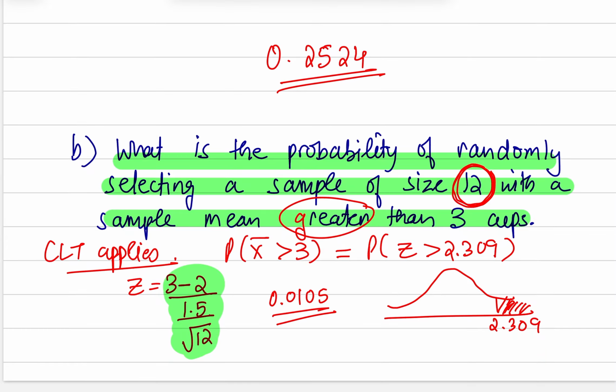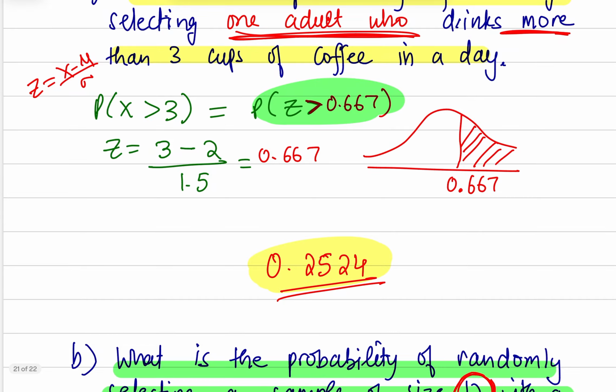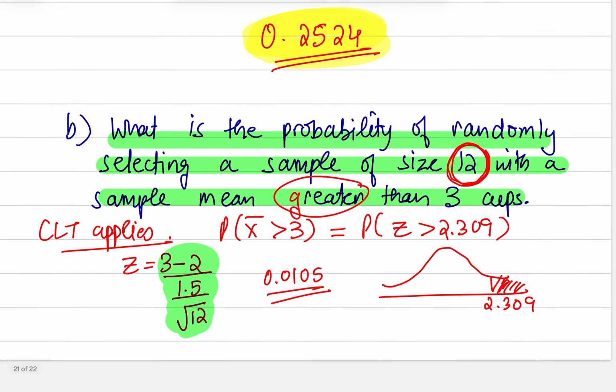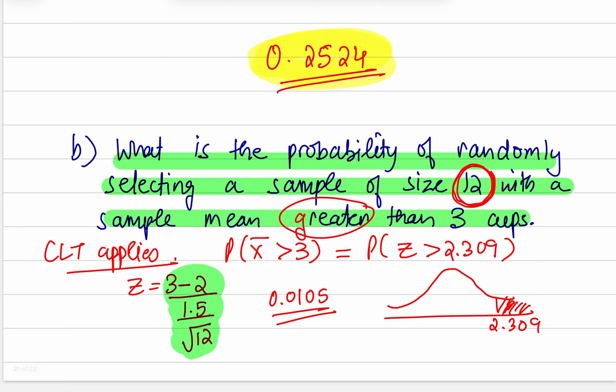Now you can notice that the probability of randomly selecting one individual who drinks more than 3 cups of coffee in a day is way higher than the probability of randomly selecting a sample of 12 people whose average number of coffee cups per day is more than 3. That probability is much smaller. The probability of finding a sample with this characteristic is much smaller than the probability of finding one individual with this characteristic.